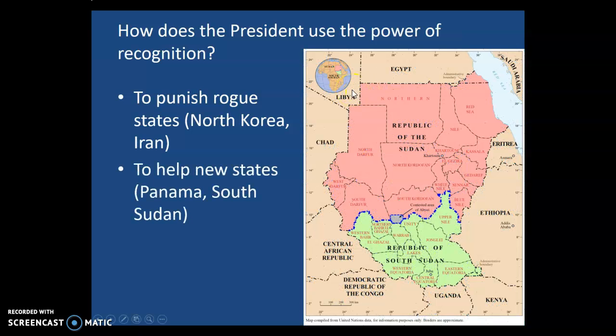We also use this power to help new states that come into existence. We did this way back over 100 years ago when Panama became an independent country. It had been a part of Colombia before, and we supported Panama's independence from Colombia, so we immediately recognized them. Also, much more recently, back about 10, 12 years ago, the Republic of South Sudan was created out of a big chunk of the nation of Sudan in Africa. And by giving them recognition, we're able to provide foreign assistance and aid to South Sudan, and we have tried to help them be a more successful new nation state.